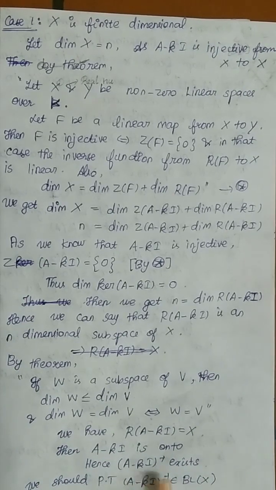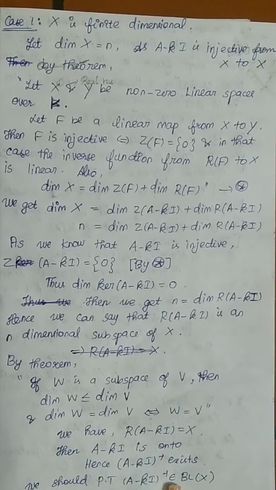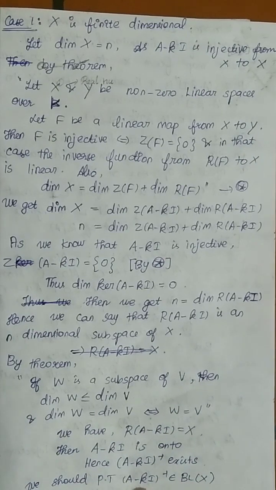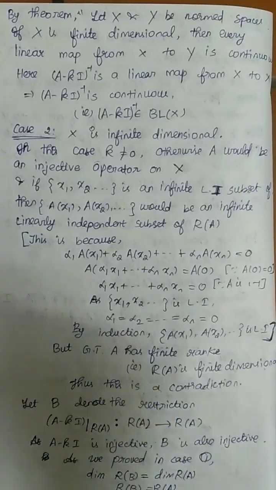We have to prove that A minus Ki is invertible. For a linear transformation to be invertible, we first have to prove that the inverse exists. Then we should prove that the inverse belongs to the set BL of X. So now we are going to prove that the inverse of A minus Ki belongs to BL of X.